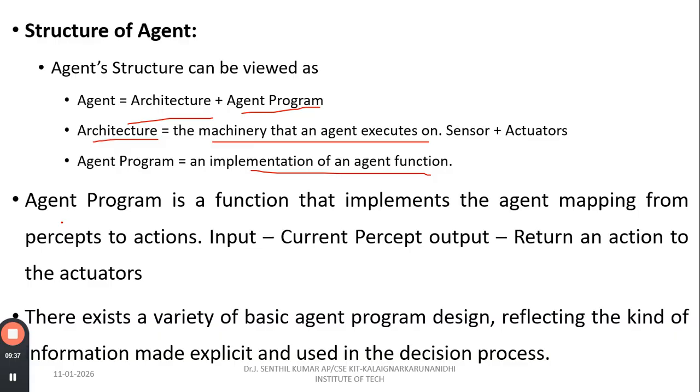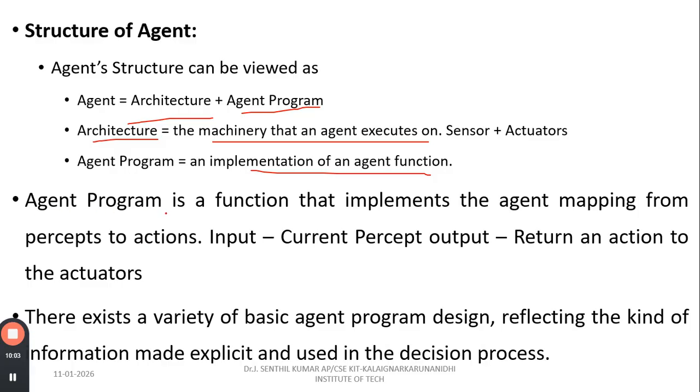So an agent program is a function that implements the agent mapping from the percepts to the actions. The input is the current percept, and the output is an action returned to the actuators. There exists a variety of basic agent programs designed to reflect the kind of information made implicit and used in the decision process.